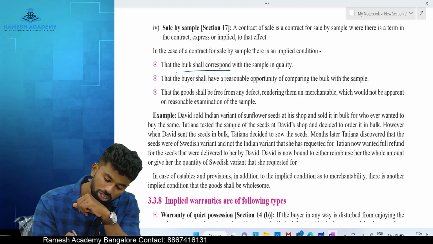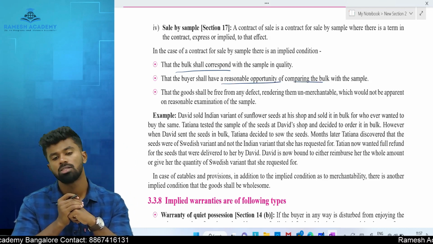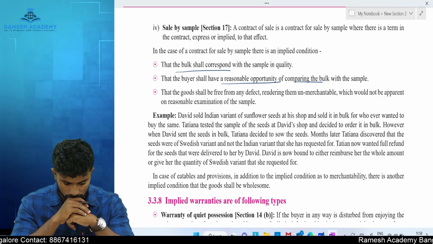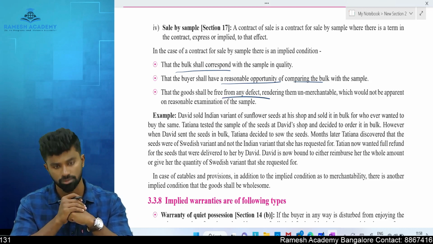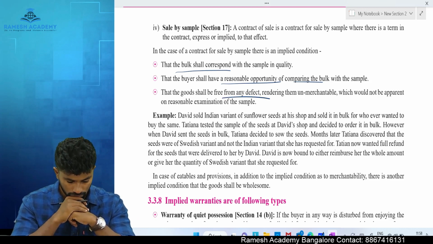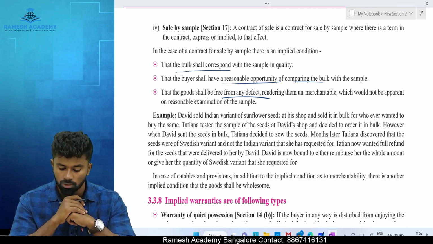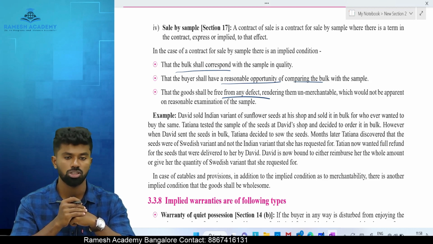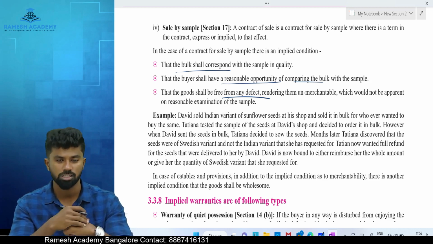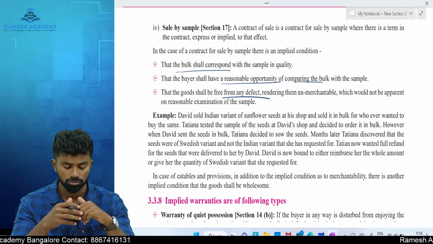And the buyer shall have a reasonable opportunity of comparing the bulk with what? Sample. And the goods shall be free from what? Any defect rendering them unmerchantable, which would not be apparent on reasonable examination of the sample. Means hidden defects.